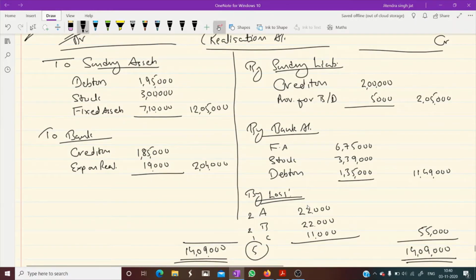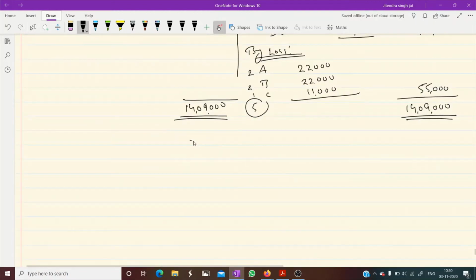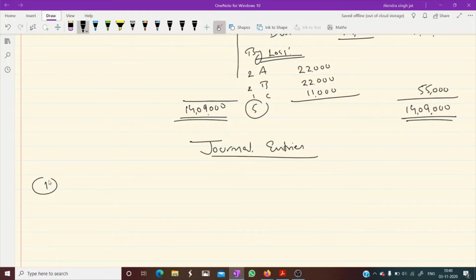Now children, how to pass the journal entries? It is very simple. First we pass the journal entry for the assets which are transferred here, to sundry assets. I am giving you a very simple technique. You can save your time in the examination. Journal entries.